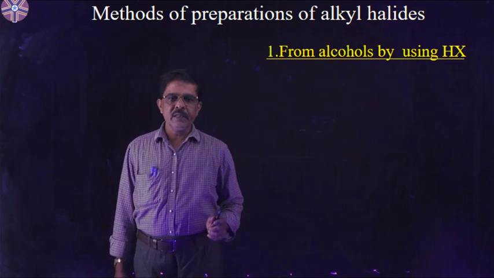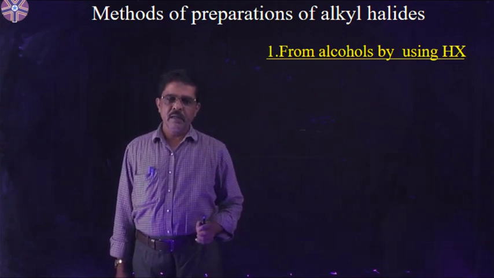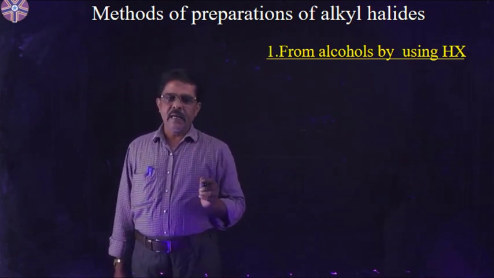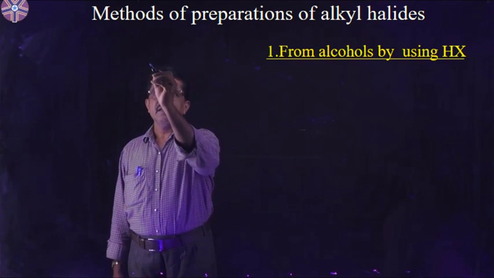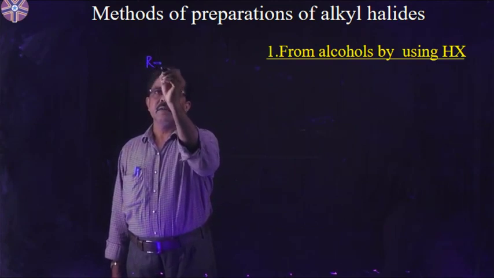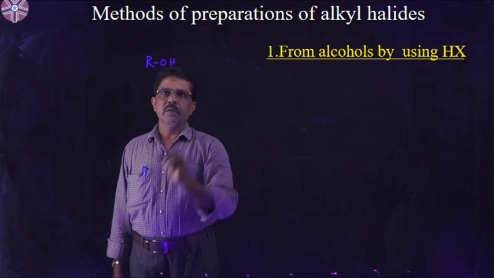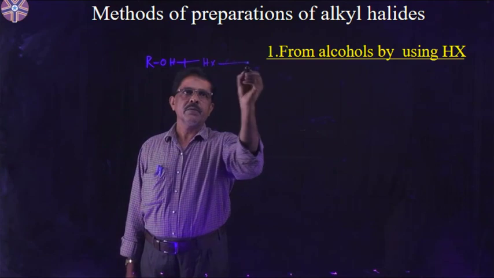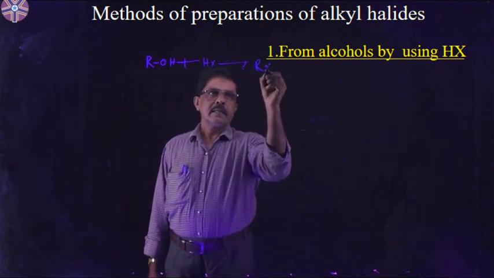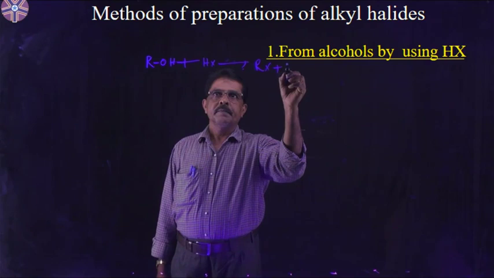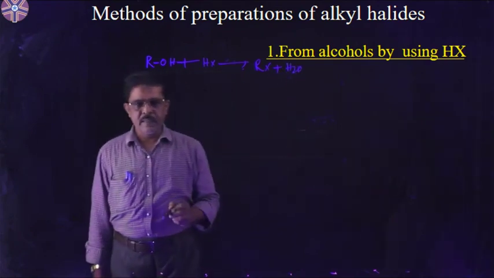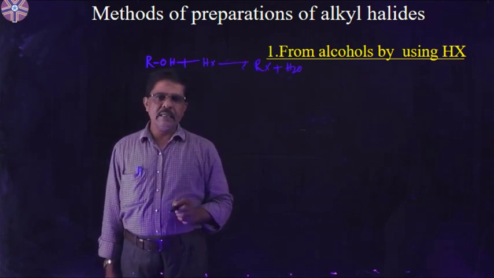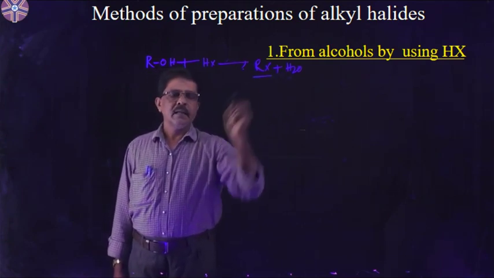Methods of preparation of alkyl halides from alcohols by using HX. HX means hydrogen halide. The general formula of alcohols is ROH. ROH plus HX gives rise to RX plus H2O. This means alcohols react with hydrogen halides to form alkyl halides.